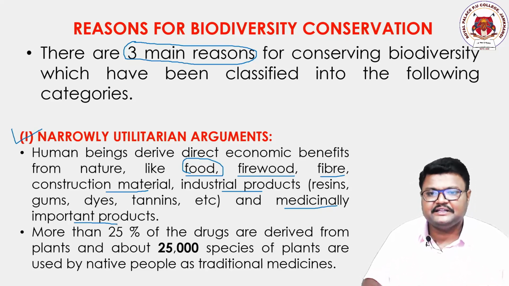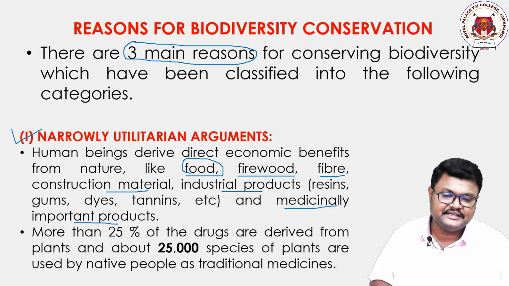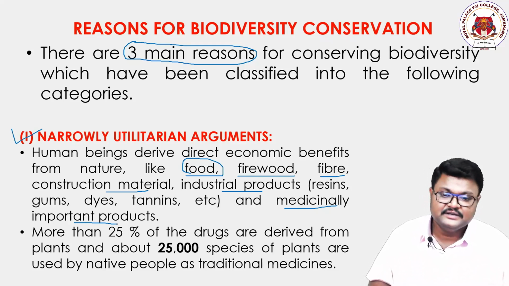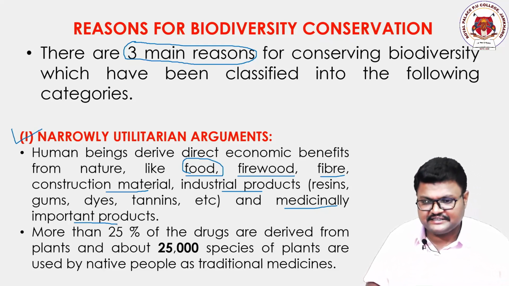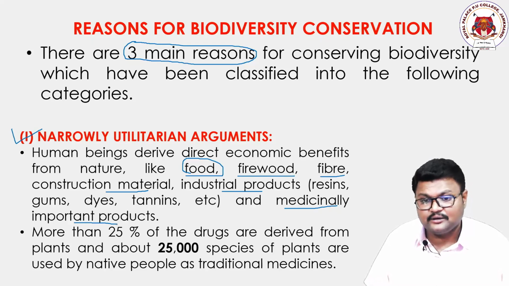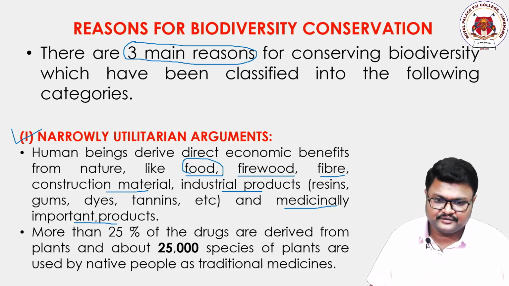So the plants and animals present in our biodiversity are needed economically and morally by our body, our system, our ecosystem, our atmosphere. Since all these contents are regularly used by us, they are called narrowly utilitarian arguments.